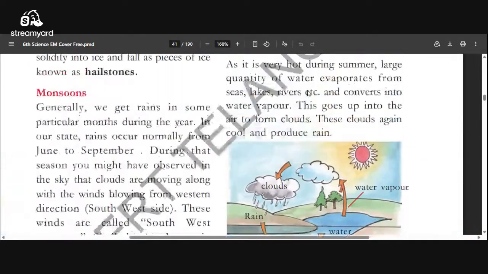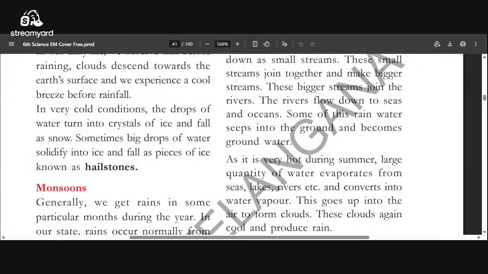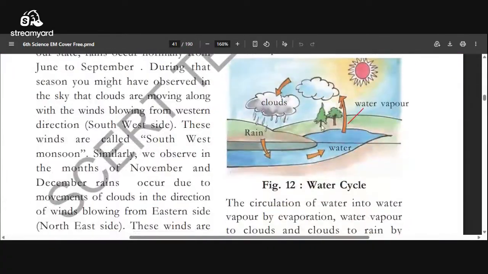Right? So here, what is the water cycle? I already told you what the water cycle means. The alternate process of evaporation and condensation is called the water cycle. Evaporation due to the sunlight, that becomes cool, condensation, it falls as rain. Again it reaches the water body. Again due to the sunlight, that water gets heat, evaporation occurs and condensation occurs. We get rain.